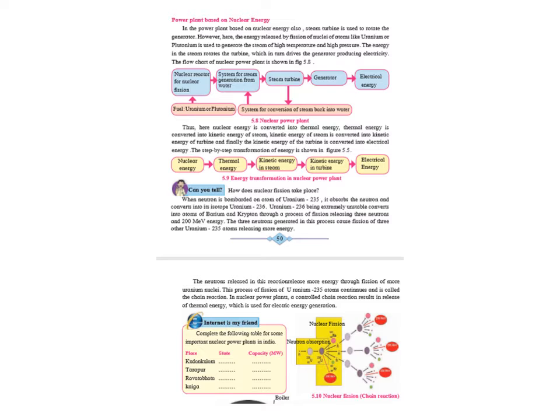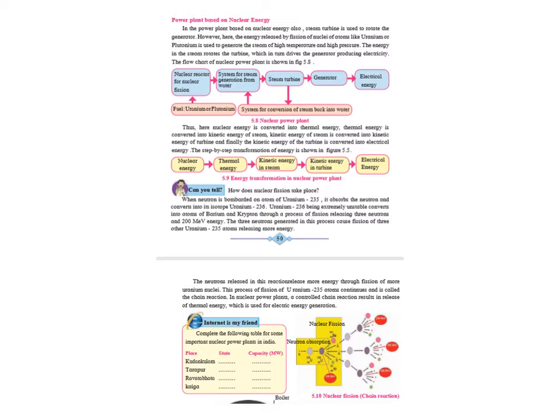So if you see the nuclear power plant flow chart, a nuclear reactor for nuclear fission, in which we are using fuel like uranium or plutonium, heats the water and creates steam that moves the steam turbine, that moves the generator and that generates electricity. In the same way, the steam is again cooled with the help of a condenser and reused.